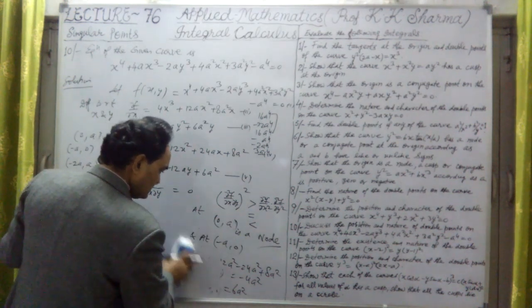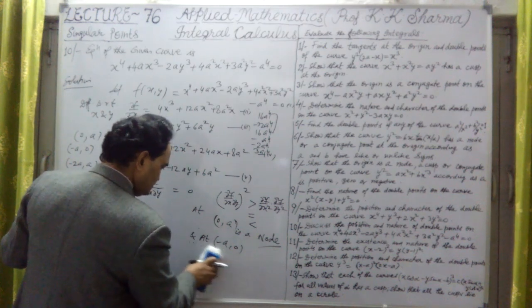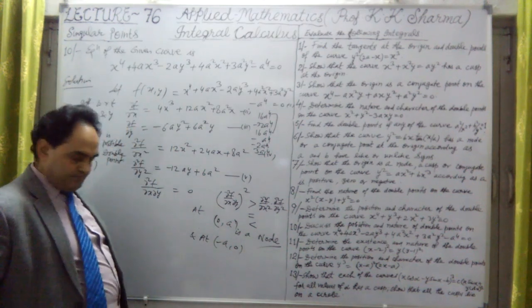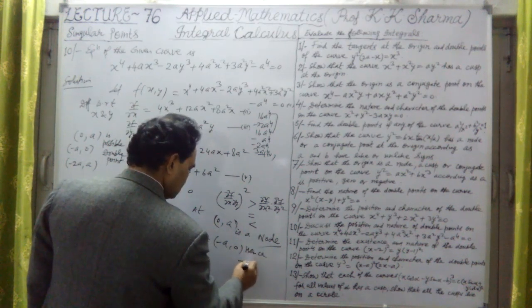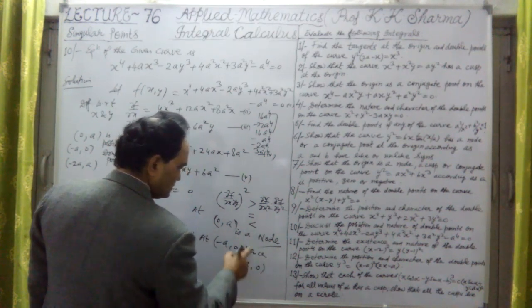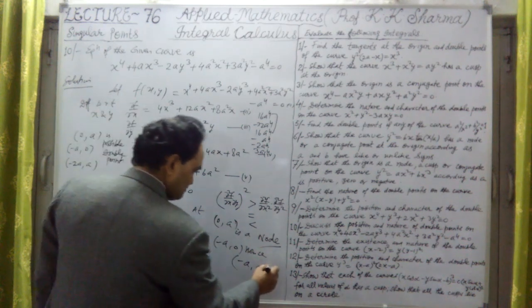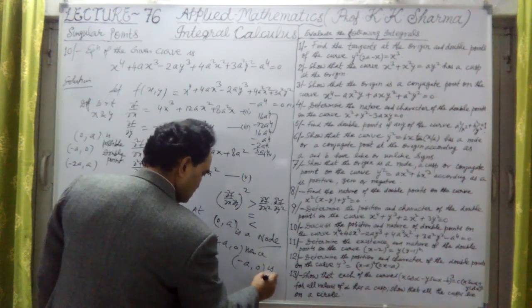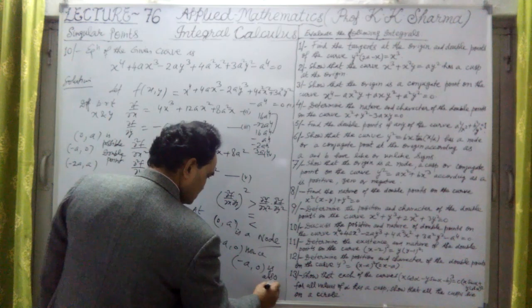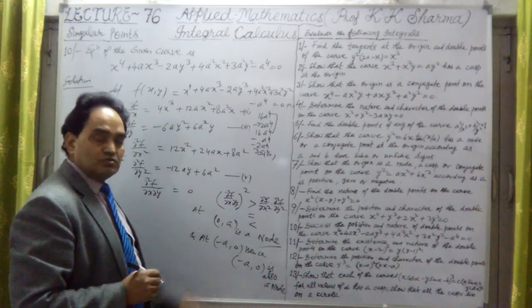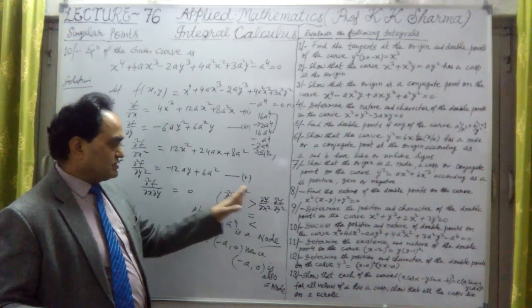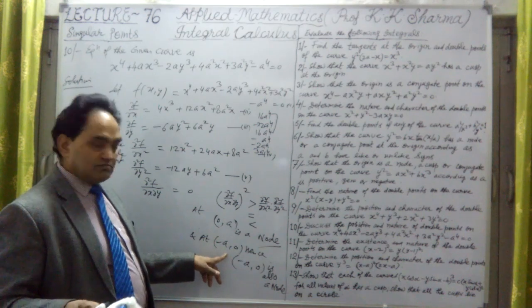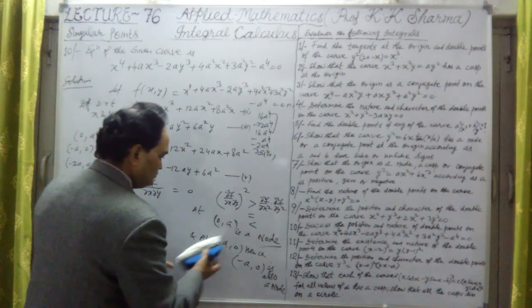Hence, minus a, 0 is also a node. Try to understand. This is a node, because this value is 0, which is greater than a negative value. So these 2 points are nodes.